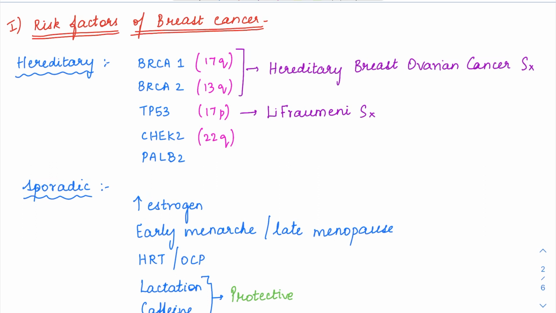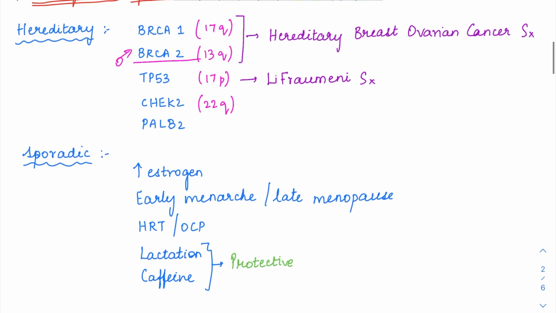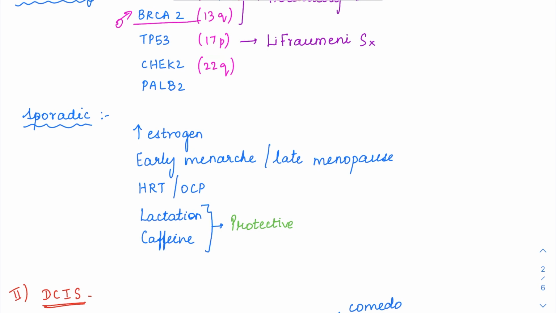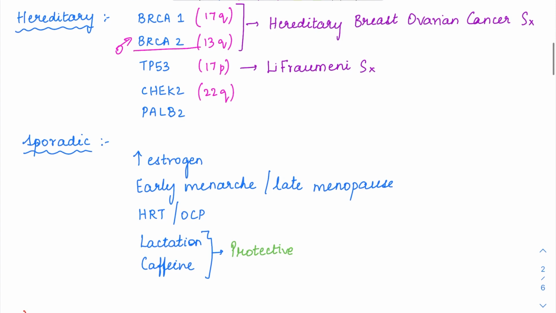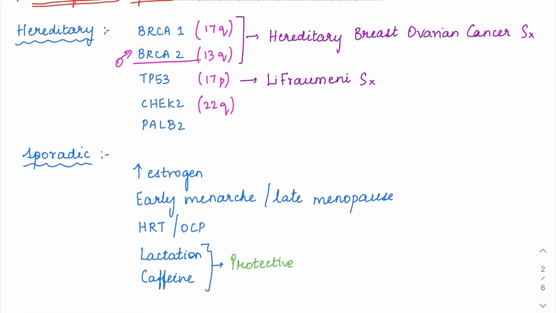Also, male breast cancer is going to be associated with BRCA2. Other than that, we can also have prostatic cancers and colon cancers as well. TP53 mutation can be seen in Li-Fraumeni syndrome. In Li-Fraumeni syndrome, there are going to be multiple cancers throughout the body, one of which will be breast cancer. Then, CHEK2 and PALB2 mutations. These are again involved in DNA repair, so here again you are going to have breast cancer. Their chromosome locations are also quite important, so remember that.